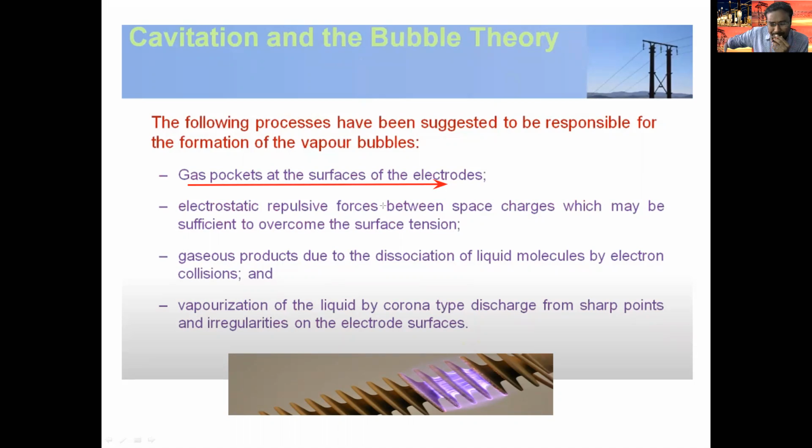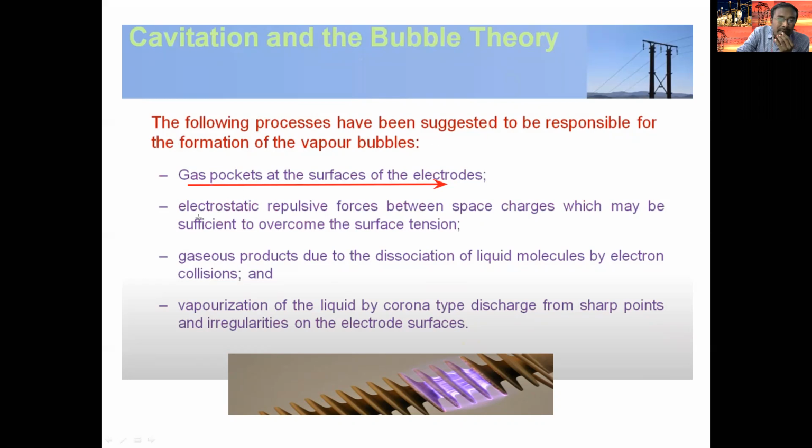Electrons are released from the cathode, the current increases, and the loss between the two electrodes also increases. Because of that, the temperature of the dielectric material goes on increasing. Once the temperature increases, very high temperature appears between the two electrodes, and bubbles are formed on the surface of the electrodes.